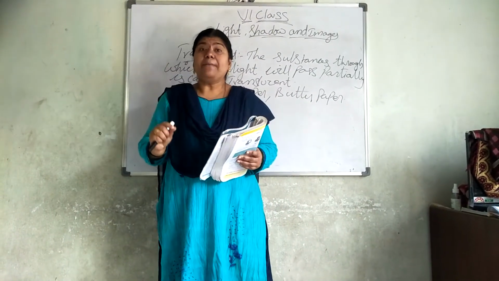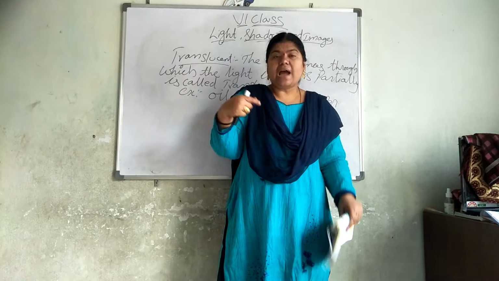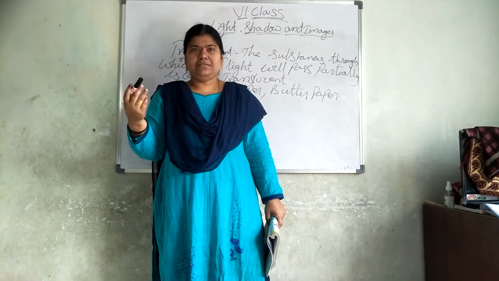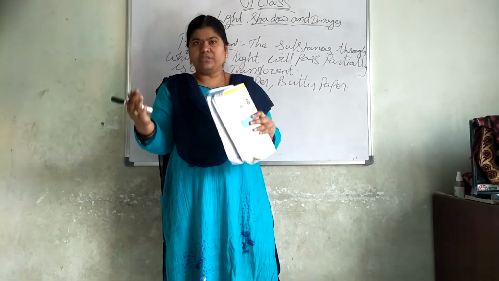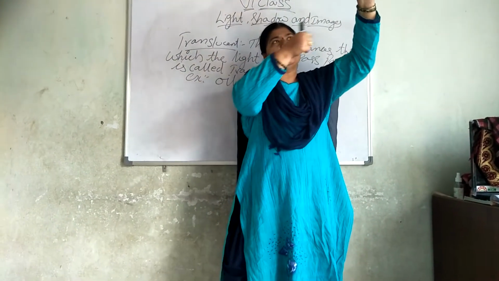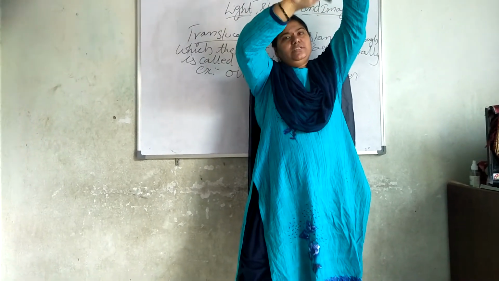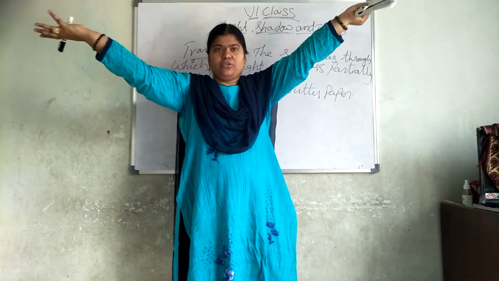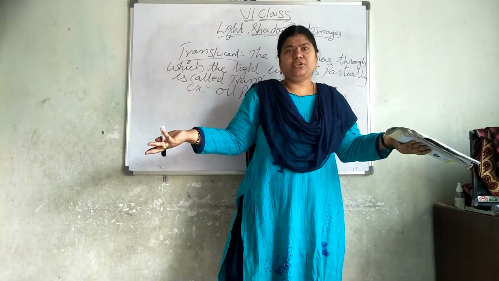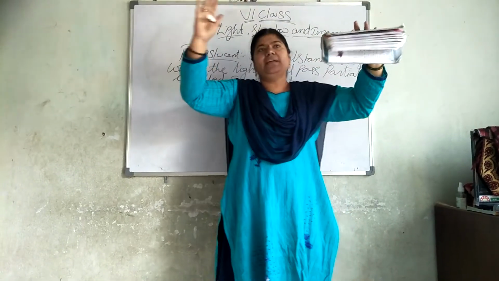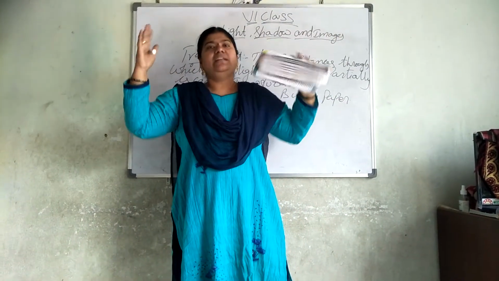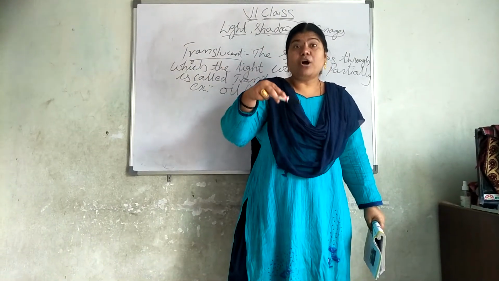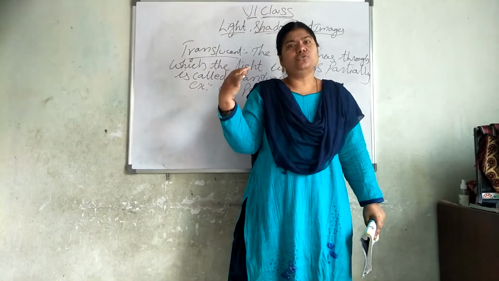Then, will it happen? Can we find the shadow of the book outside at night? Take the book, okay? Go outside, hold the book in your hand and focus the torchlight on this book. Can you find the shadow? Nowhere can we find the shadow. Why? Because there is no screen. Did you understand? We cannot find it outside because at night, even if the light rays pass, a screen must be there to see the shadow.